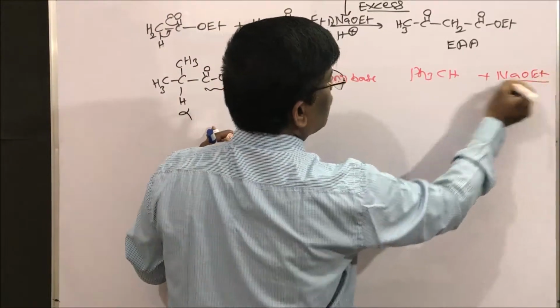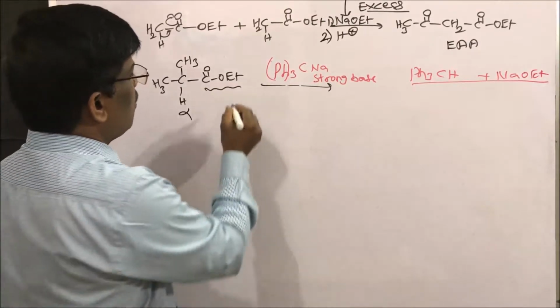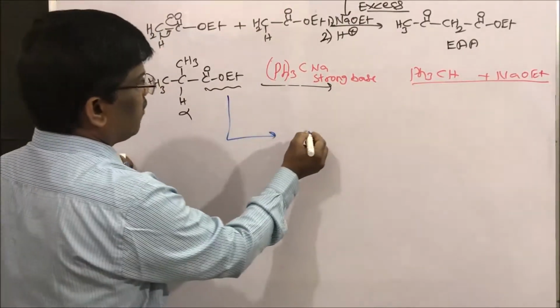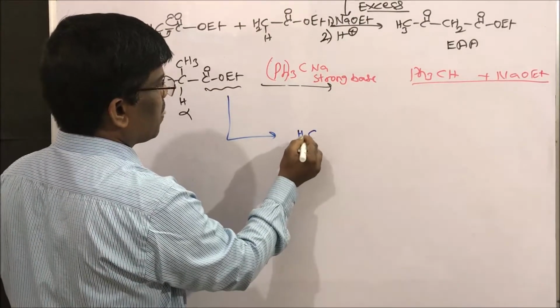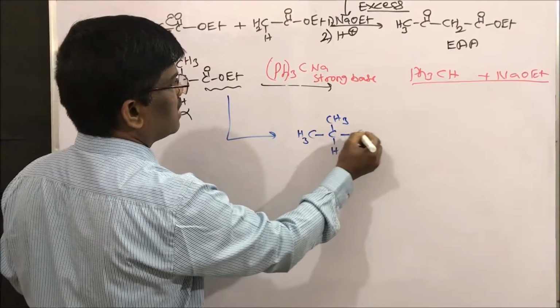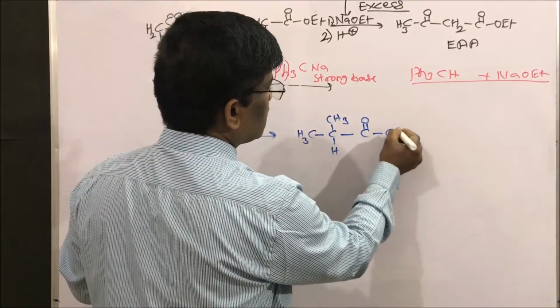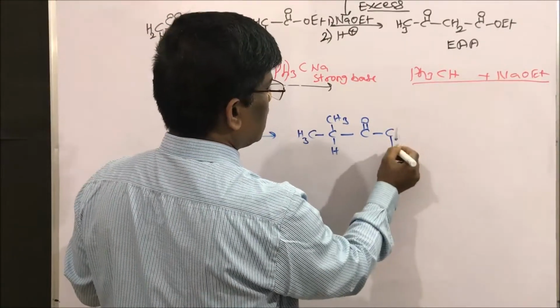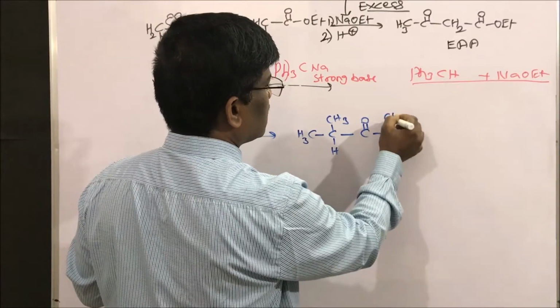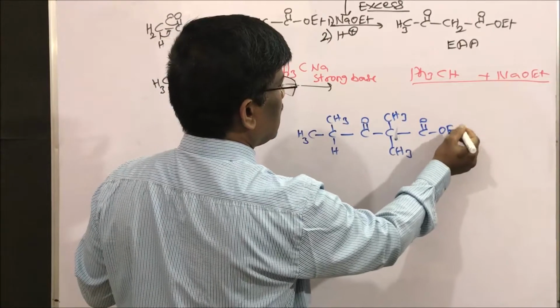Sodium ethoxide is formed, and the required product is going to be CH3, C double bond O, then CH, then CH3 and COOEt.